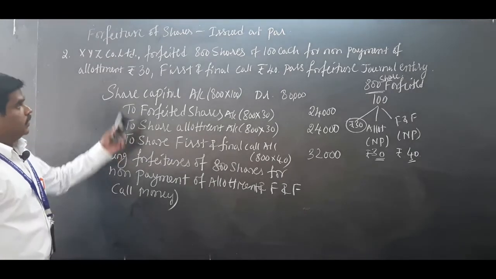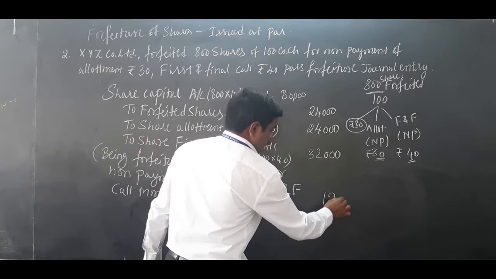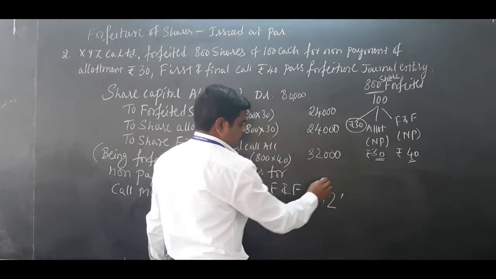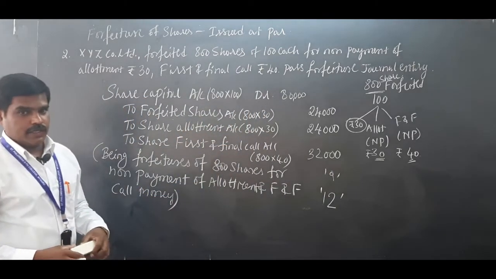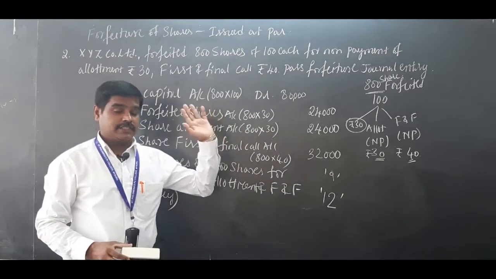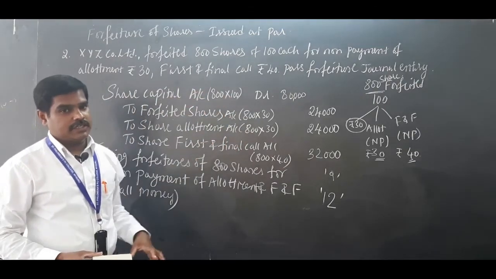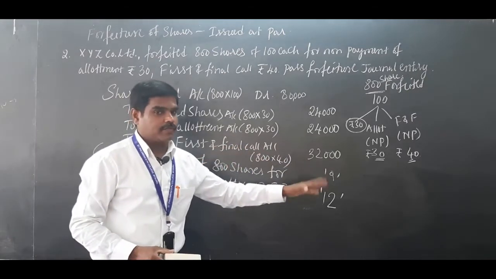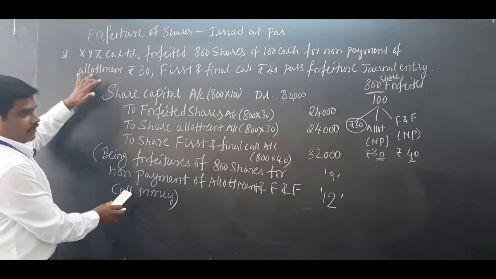So forfeiture of share, keep it in your mind. You have a 12 marks problem, and in the 12 marks problem this entry will also come. Totally 9 entries will be there, and out of the 9 entries, this is also one entry. The first 6 to 8 entries I have completed already: issue of shares at par, issue of shares at premium. The remaining 2 entries I will come to later. So understand, this is also important from the point of examination.